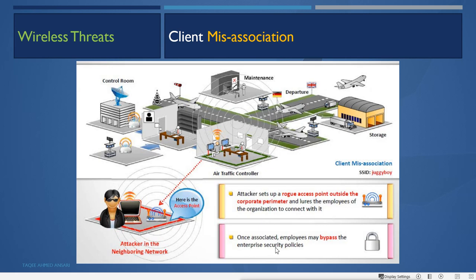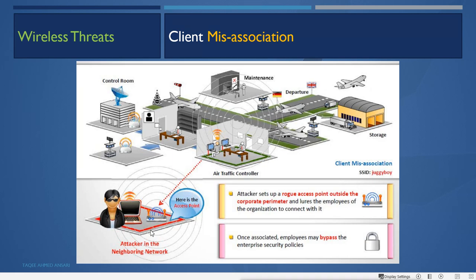So what it does here is create an access point outside of the premises, or within range of the premises, a rogue access point. It may use a different name, or it can use the same name. Then it will lure the user to connect to it. Here is the access point, and the user tries to connect and gets connected to this access point.